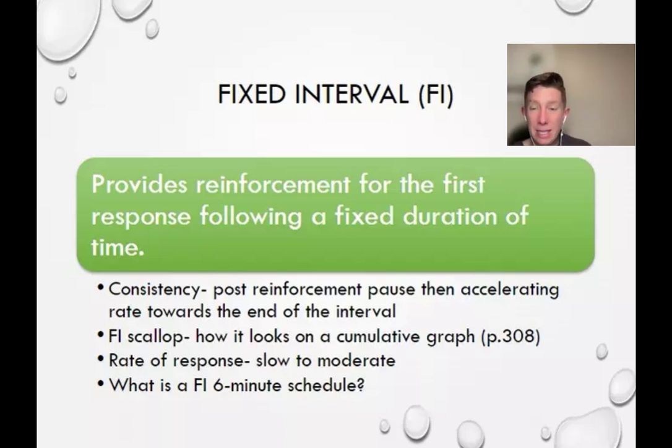So think about if the casino, before you went to the casino, was like, every 2 minutes when you pull the lever the first time, then you will win $500. You definitely wouldn't pull the lever or put any money in it for the first 1.5 minutes. And then for the last 30 seconds, you're pulling away, because you know that one of those times is going to be the win.